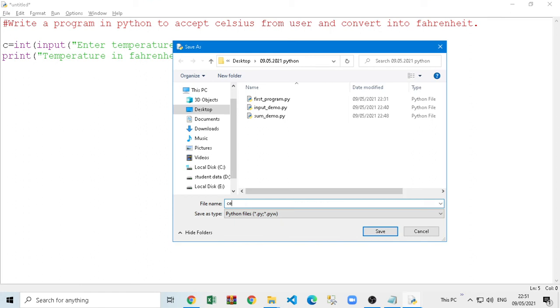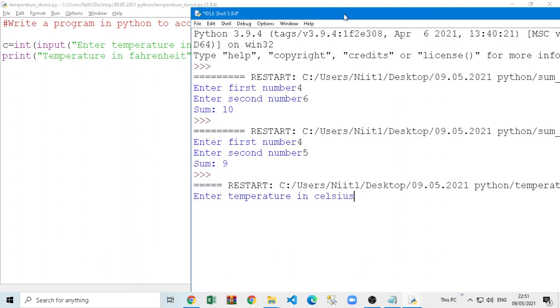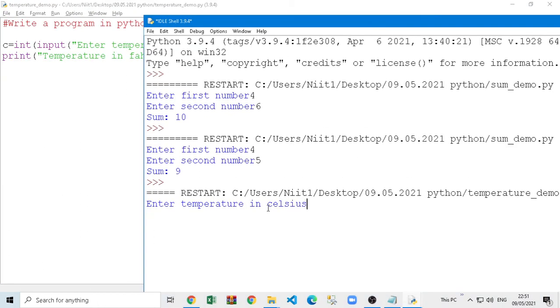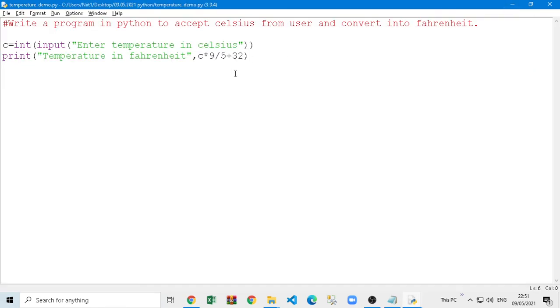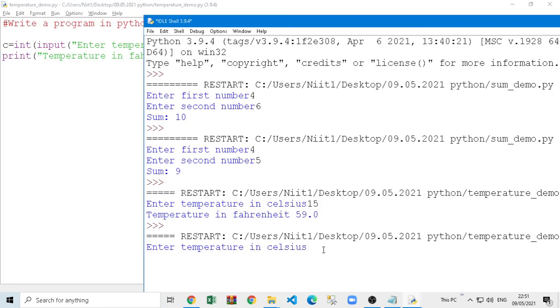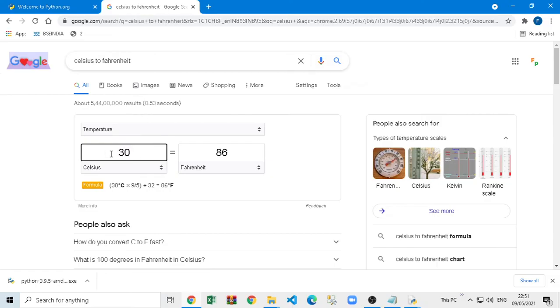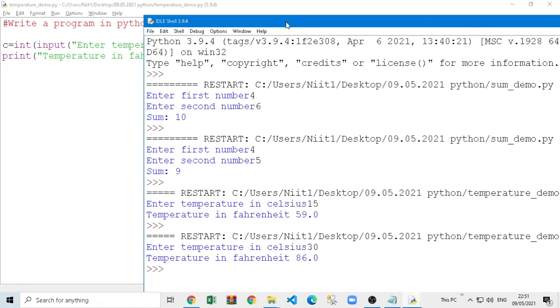It's asking me to save again, so I will write temperature demo, let's say. You can see here it's giving enter temperature in Celsius. Let's say I entered Celsius 15 and it's giving me 59 as Fahrenheit, and if I put 15 here, you can see it's giving me 59 as Fahrenheit. Is it giving the correct answer? Yes, you can check again. If I put 30, it's giving me 86 Fahrenheit, and here also if I put 30, it's giving me 86 Fahrenheit. It's giving the correct answer.